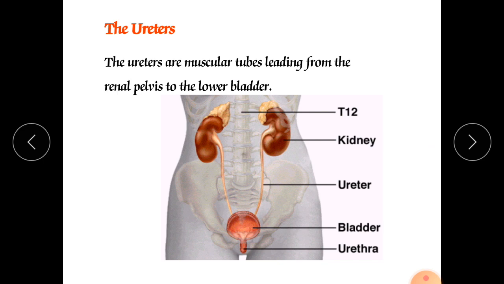It starts from the thoracic vertebra, from here, and ends here at the sacrum vertebra. So there is a pair of ureters that emerge from the kidney, from the renal pelvis, and they connect to the urinary bladder.